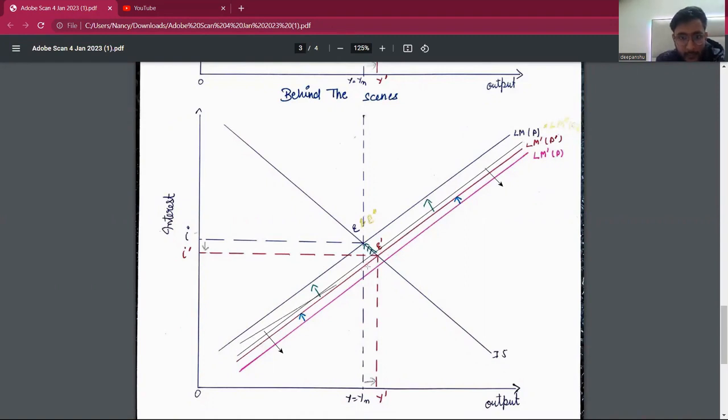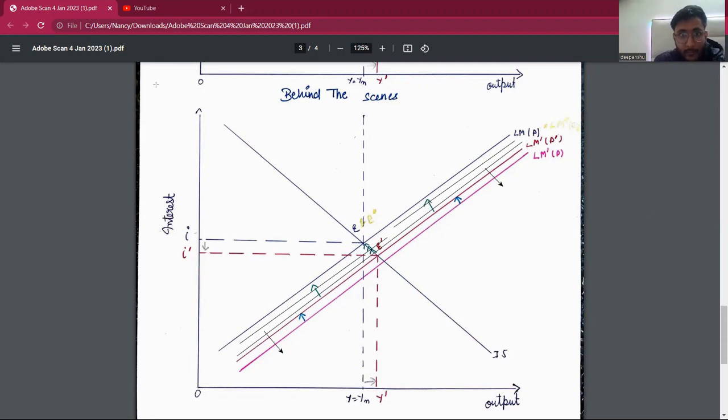These leftward shifts will continue to take place until our new LM curve coincides with the original LM curve, which means the real money balance remains the same. The increase in price level is proportional to the increase in the nominal money supply. So we see that our economy comes back to the original point where interest rate is equal to I and output is equal to Yn.